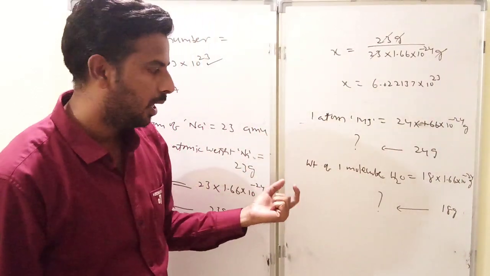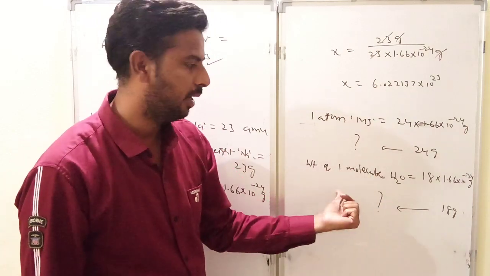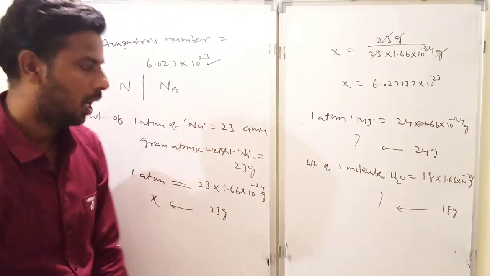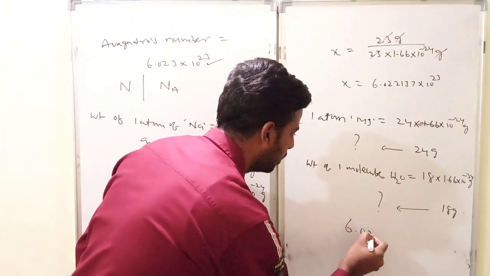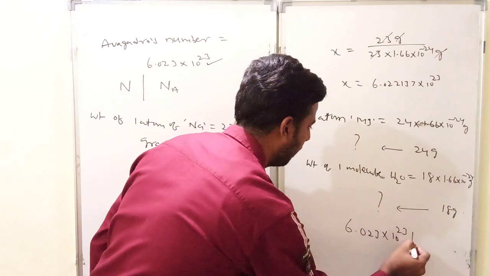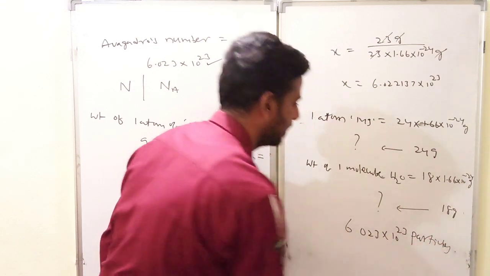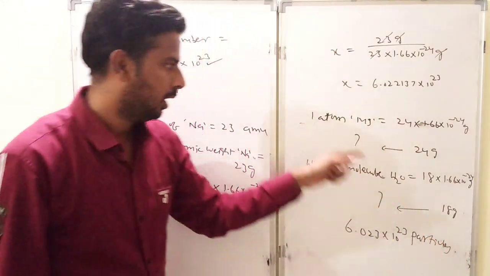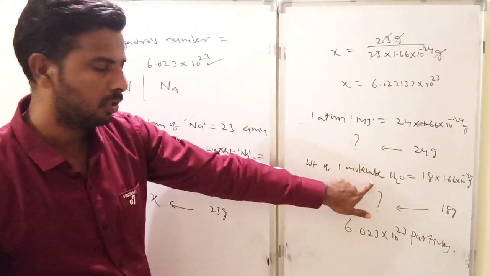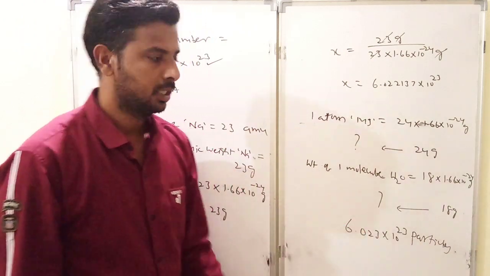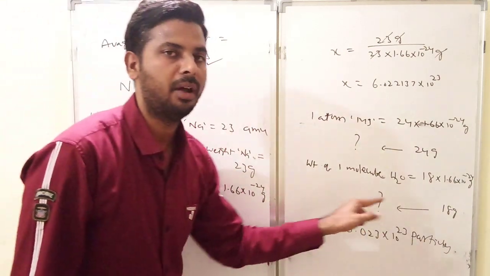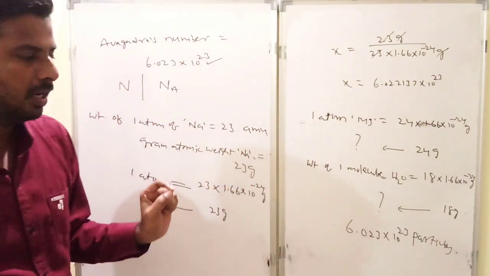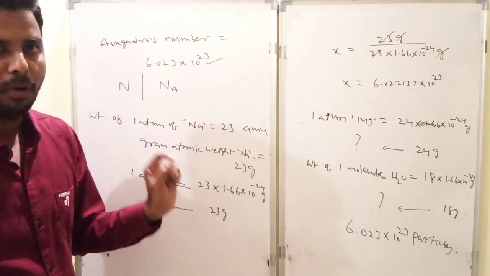But gram molecular weight of water, because it is a molecule, equal to 18 grams. So 18 grams how many molecules? Again the same process we get. So in all the cases what you get here? 6.023 into 10 power 23 particles. Here particles nothing but if you use atoms, we get Avogadro number of atoms. If you use water molecules, Avogadro number of molecules. Suppose if you use ions, you will get Avogadro number of ions. Is it clear? So this is the main reason to identify why the mole is a number.